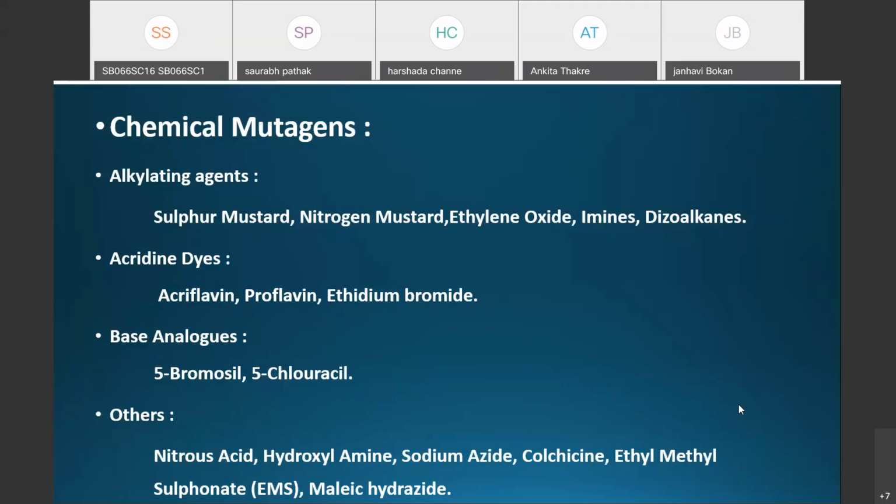Then base analogs like 5-bromouracil and 5-chlorouracil are used as chemical mutagens.